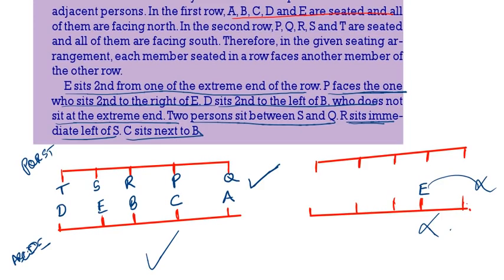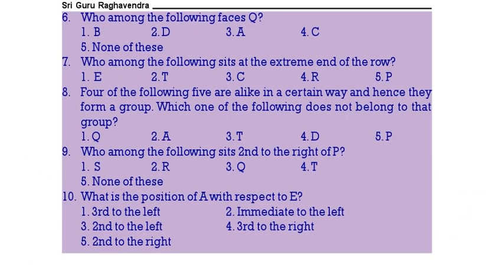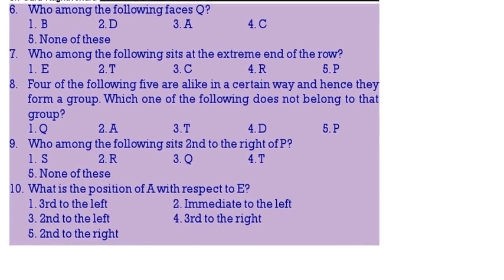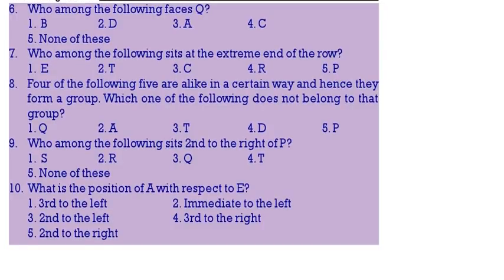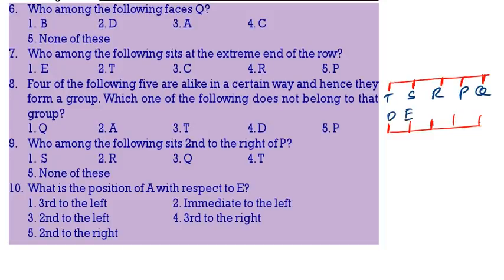Now come to the questions. So this is the circle, 5 parts. Now this is the linear puzzle, 5 parts. This is also 5 parts. Here we will get T, S, R, P, Q. Here D, E, B, C, A.